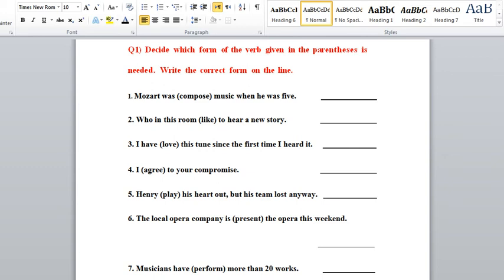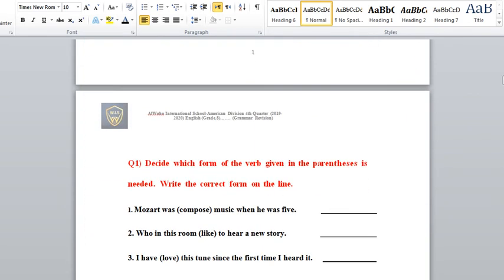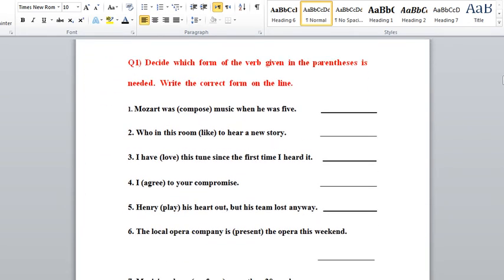Let me have you look back at the table. Yes, it is the past progressive. How to frame it? Past progressive means the verb to be in the past tense, was or were according to the subject, and the verb will be followed by ing.